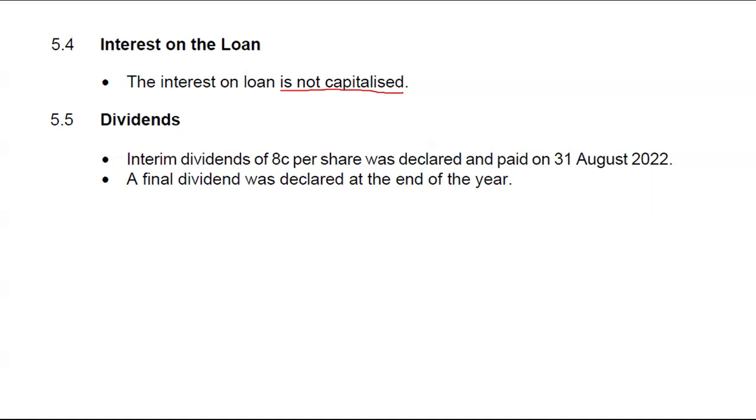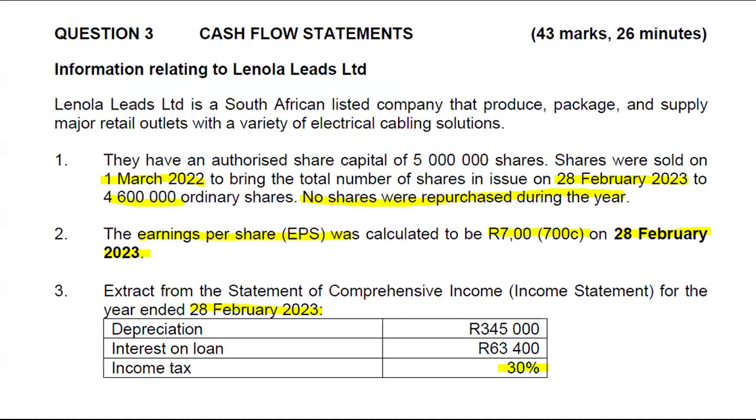And I'm going to go back to the information that was given to me in the first page. So the last movement in shares was at the beginning of the year. After that movement, where we sold shares at the beginning of the year, there was no share movement. So for the entire year, shares issued amounted to 4,600,000. So to get my interim dividends, I'll just take 8% and multiply it by that 4,600,000. It will give me my interim dividends.